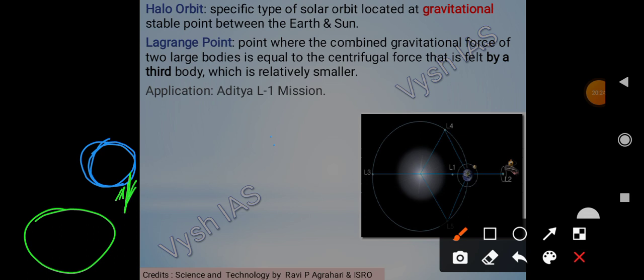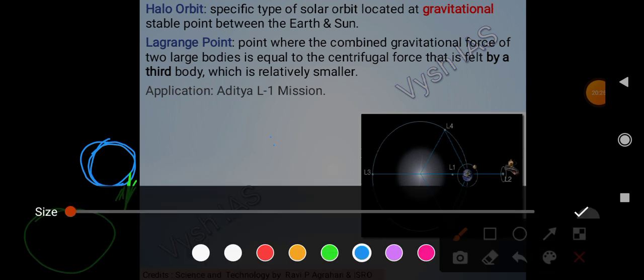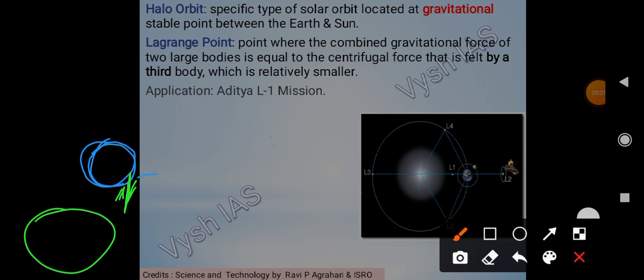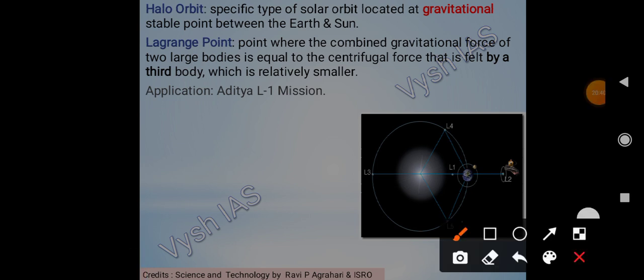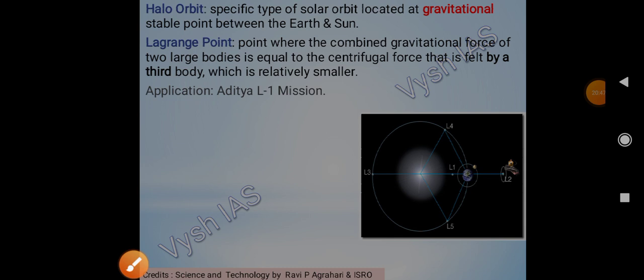First is the gravitational force from the earth, but the other one is its centripetal force. So that is also working. That centrifugal force is felt by a third body, which is relatively smaller. So the application is in the Aditya L1 mission, which we will discuss further. Till now we have to remember: gravitational stable point between earth and the sun. Such is the orbit.